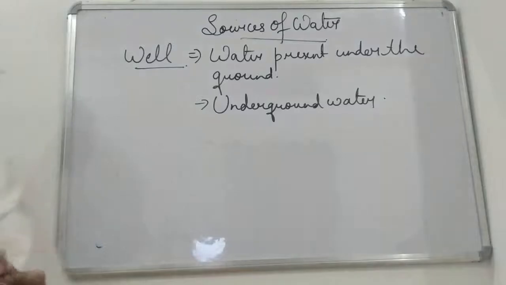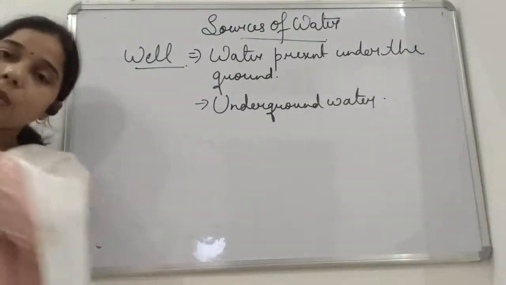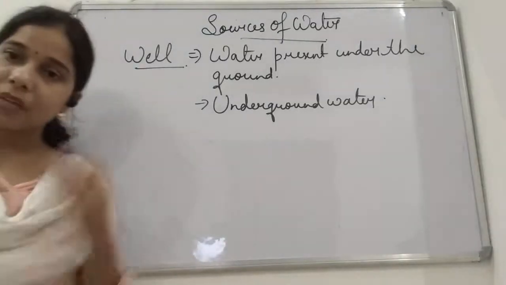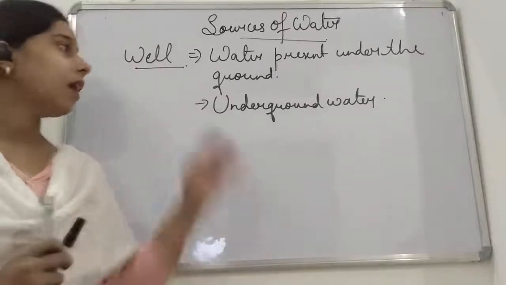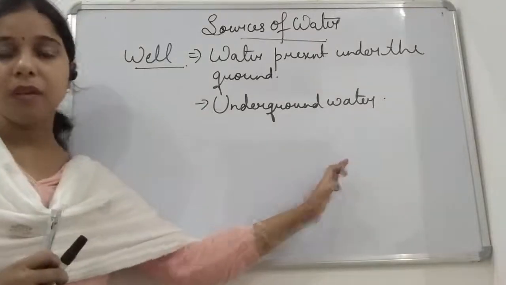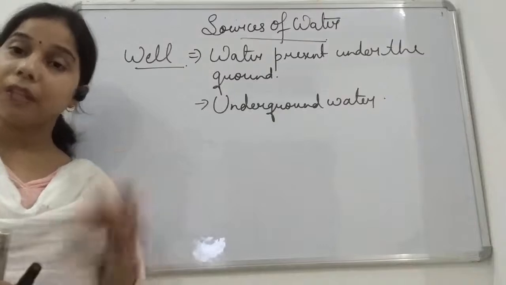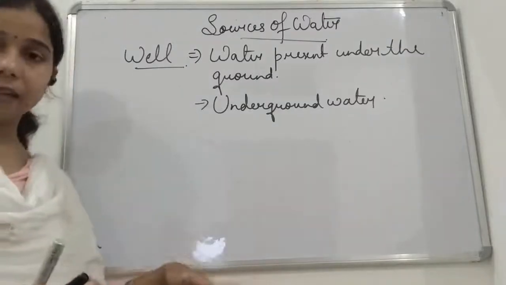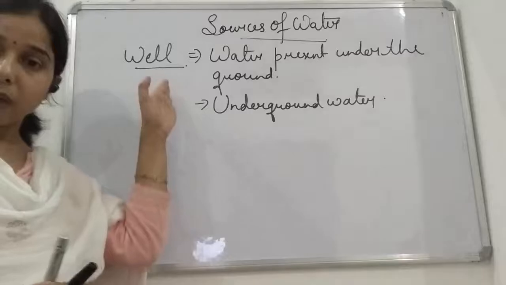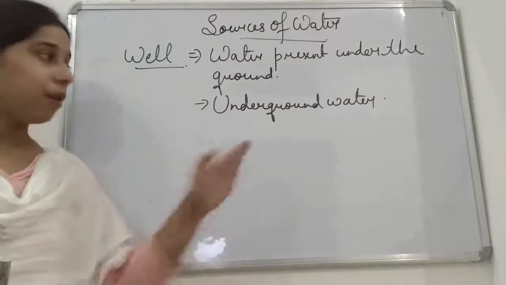Okay, student? So underground water. So basically what happens is this rainwater seeps under the ground, gets collected and forms the underground water. This underground water, we can use by digging it, and that we call a well. So a well is what? It consists of rainwater.